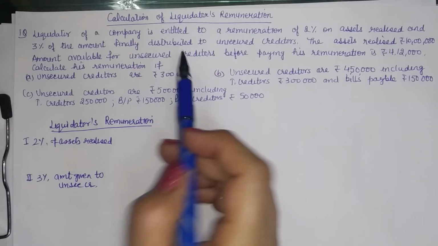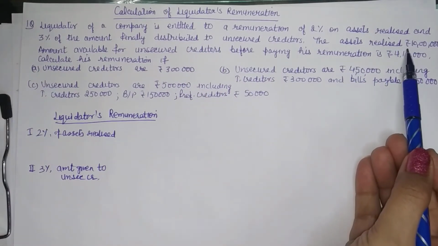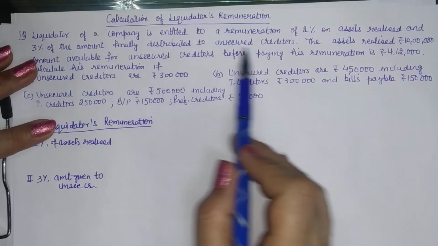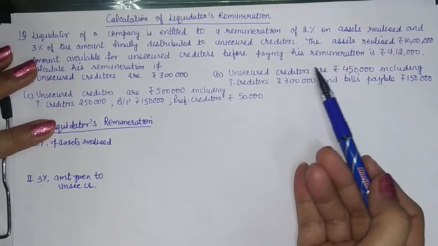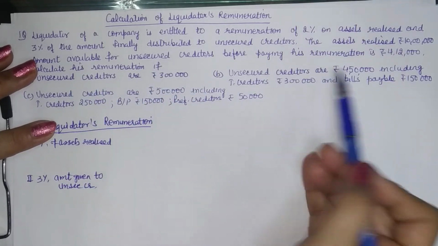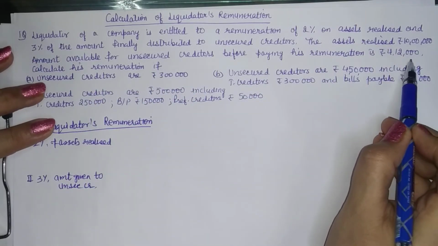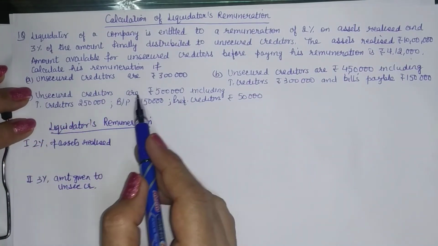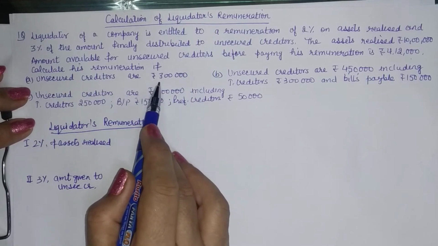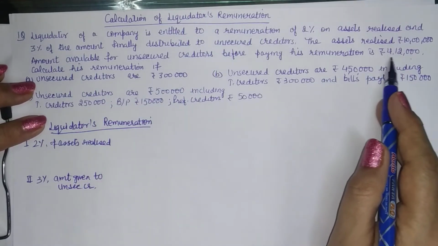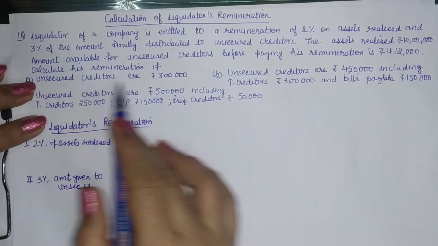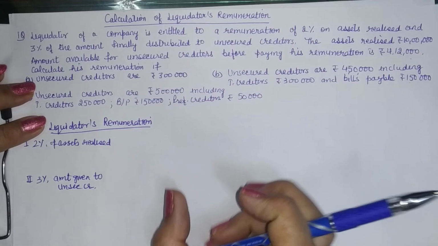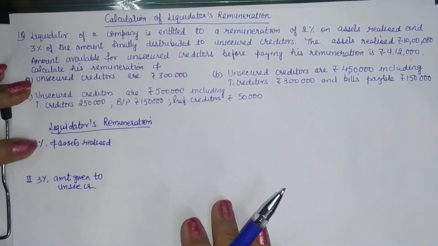So let us see the details. The assets realized are 10 lakh rupees. Out of that, the amount available for unsecured creditors before paying his remuneration, of course we have to calculate the remuneration, is 4,12,000. Now calculate his remuneration. Case A: unsecured creditors are 3 lakh. We have 4,12,000 available, and if we have creditors of 3 lakh, it means we can pay them in full, and out of the balance we can pay the commission, the remuneration part.